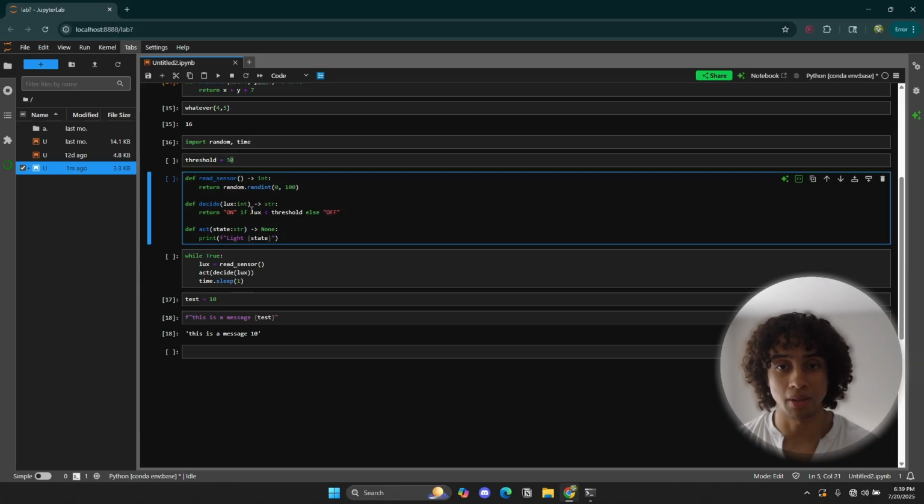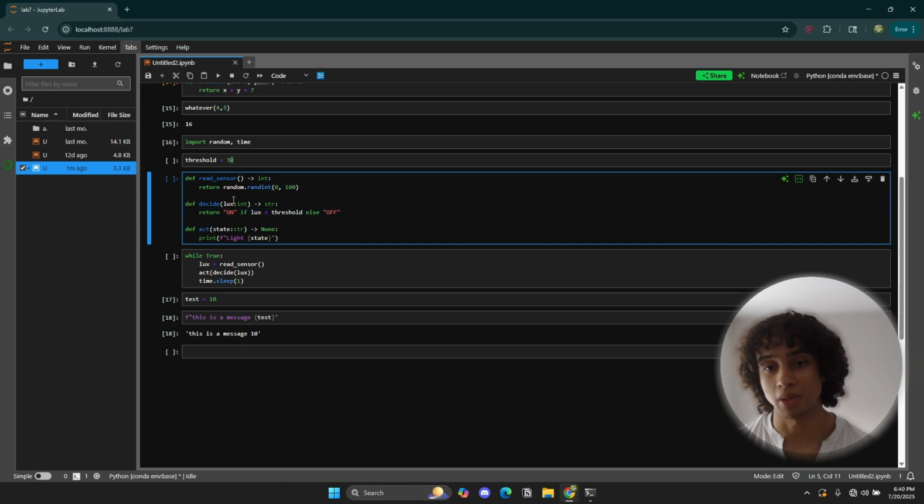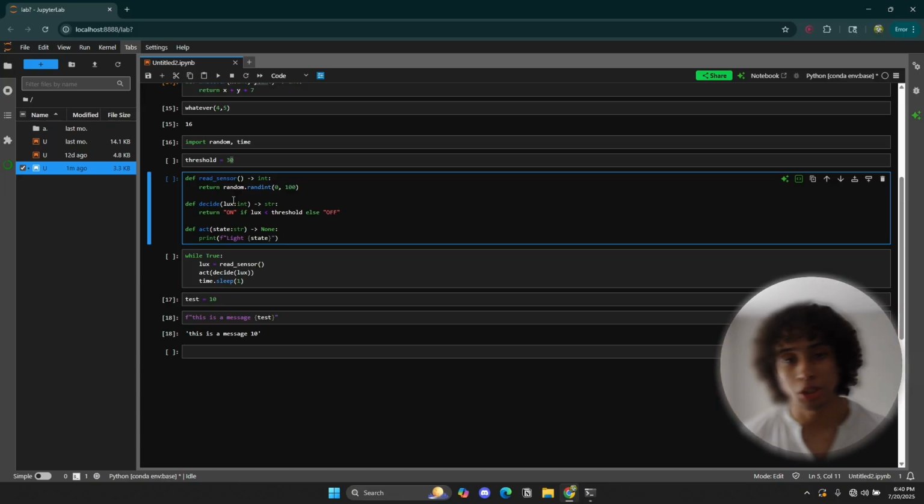So it's going to evaluate it. If lux is less than threshold, so if 17 is less than 30, then it's going to be on. If we didn't generate the 17, if we were to generate 55, for example, then it's going to be off, right? So that is how it's going to make the decision. That's why it's called a decide function. That value is going to be stored, right? That's what the return does. The return returns it back to our machine in memory, and it's going to store that value.